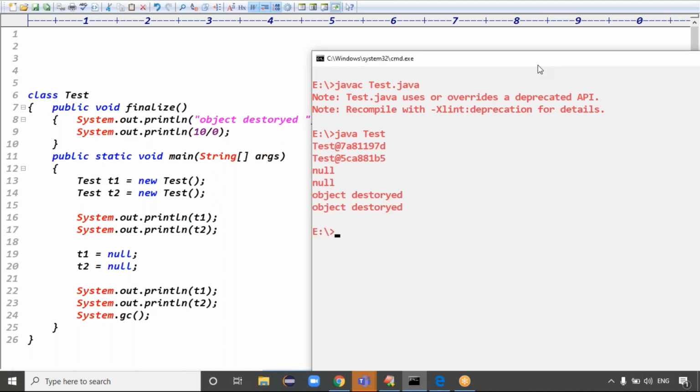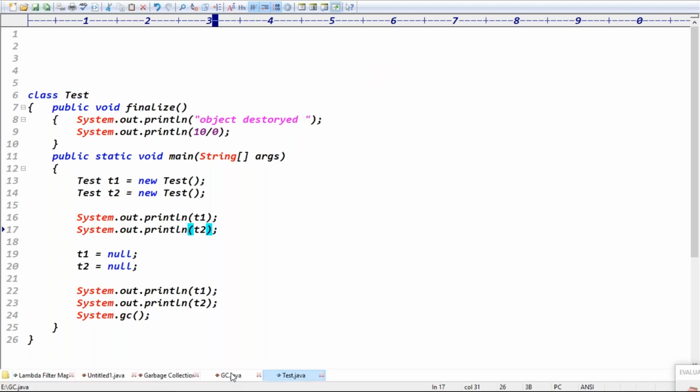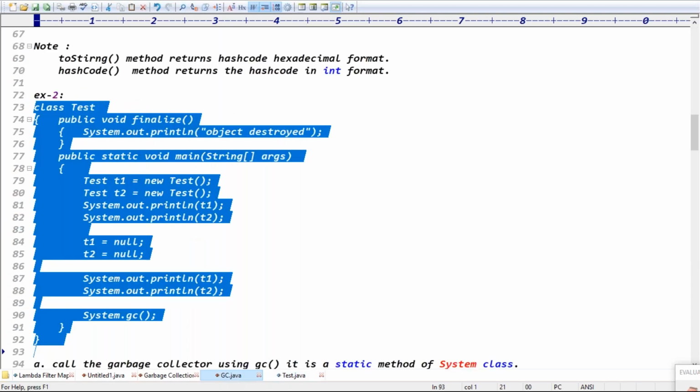Objects are destroyed, right? Exactly. The reason is the finalize method is like the last wish of the object. Before destroying the object, the finalize method executes. It means the finalize method should be meaningful, guys. In the finalize method, if any exceptions are raised, those exceptions will be ignored and the objects will be destroyed.